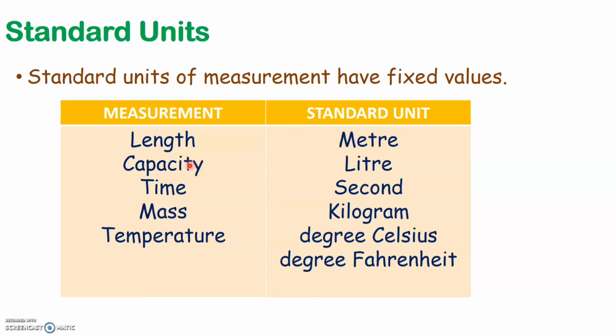Capacity is nothing but the amount of liquid, or it is the volume of liquid. So capacity is always measured in liters. So the standard unit of capacity is liters. Standard unit of time is seconds. Standard unit of mass, that is weight, it is kilogram. Standard unit of temperature is degree Celsius or degree Fahrenheit.